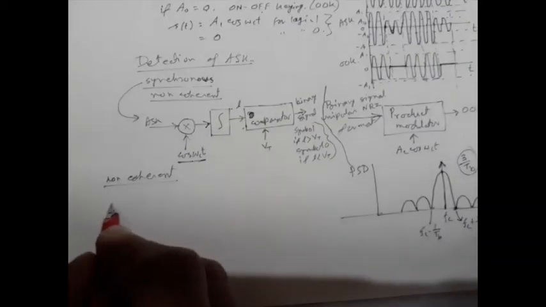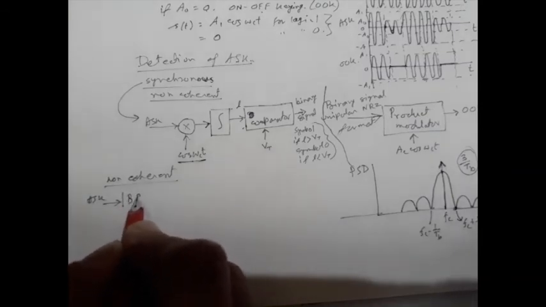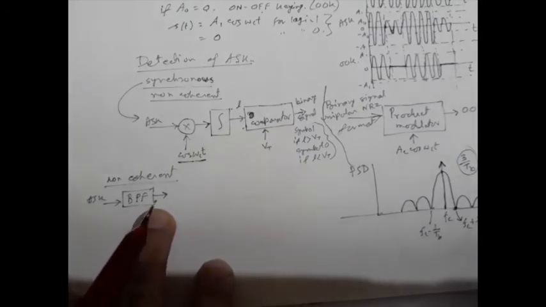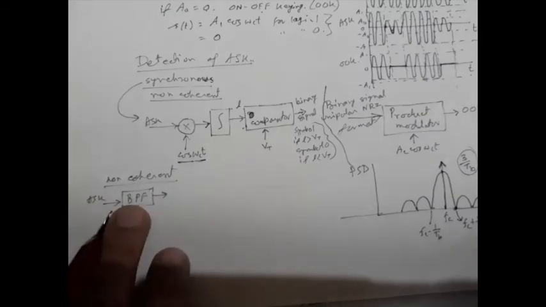Now we will consider the non-coherent detection. In the non-coherent technique, the incoming ASK signal is first passed through a bandpass filter. This bandpass filter will eliminate any out of band signal or excess noise present in the incoming signal. Those out of band signal and out of band noise will be washed away by this bandpass filter.